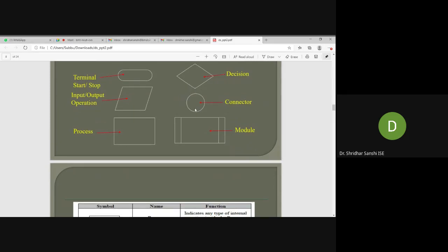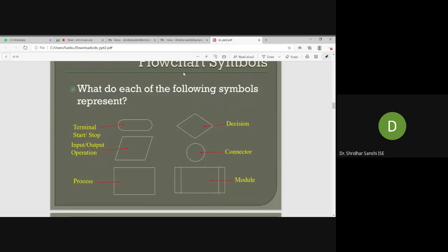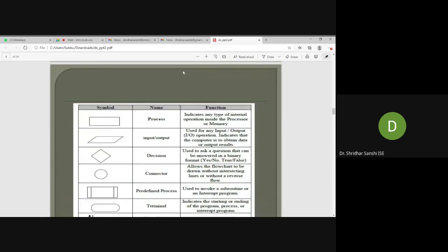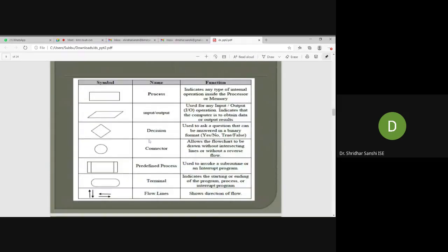For writing a flowchart, you should have some symbols. We already have certain symbols which are used for specific purposes. They are already defined. So what are the symbols we can use in the flowchart? These are the symbols we can use in a flowchart. The first one is, what is this?